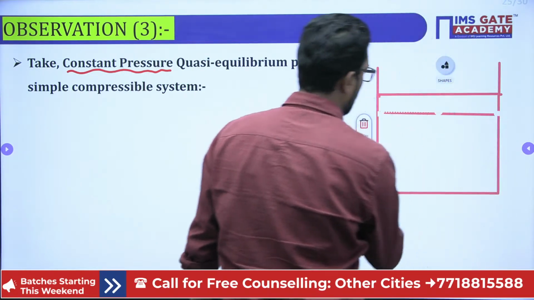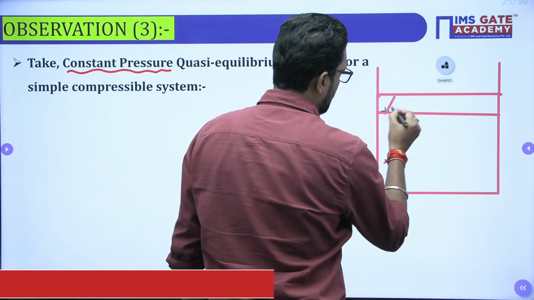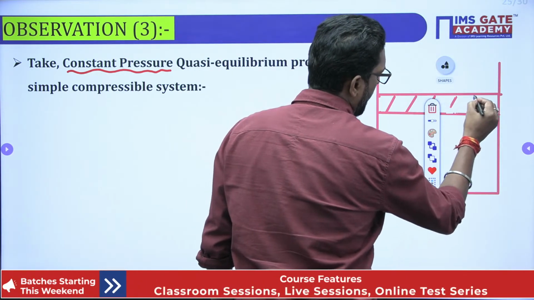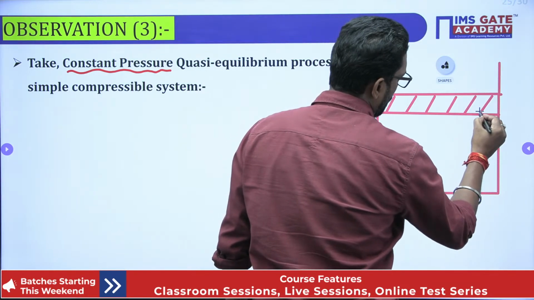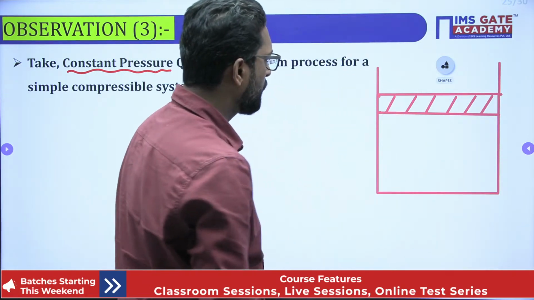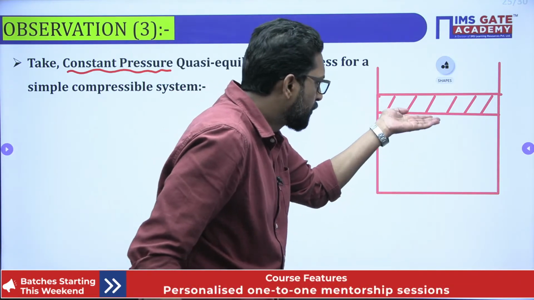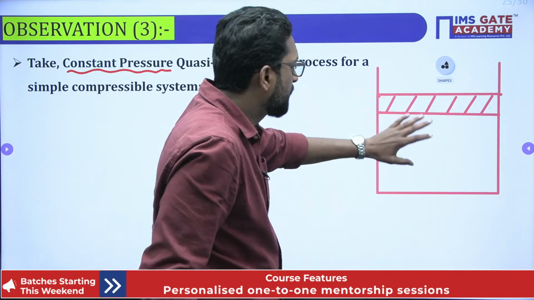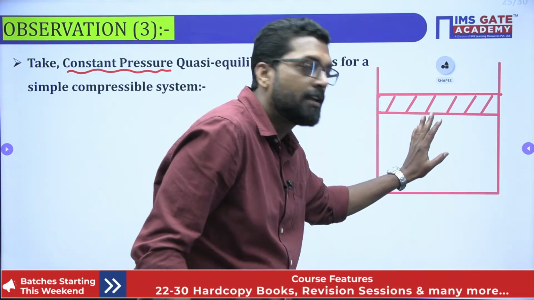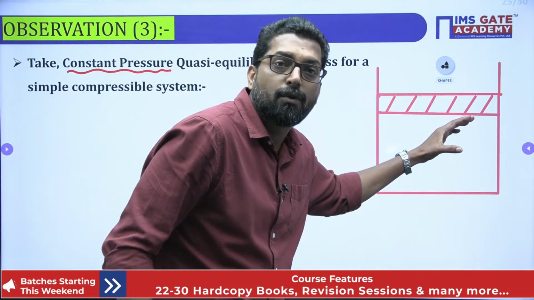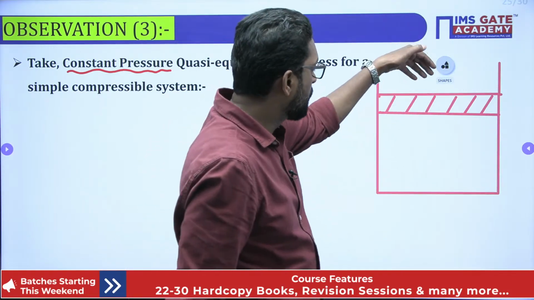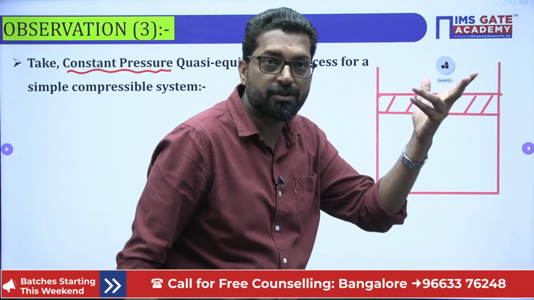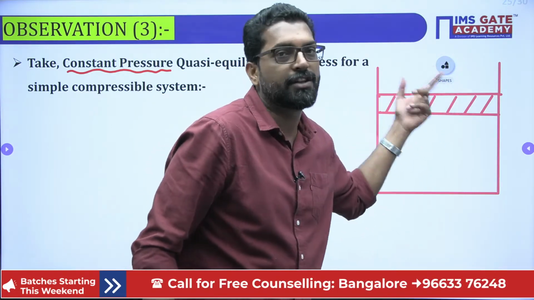This is our piston, which will move at a constant pressure. How will it move at constant pressure? During the movement of the piston, the pressure inside the gas, inside the system, remains constant. Why does the pressure remain constant? Because the resistance pressure is constant. What is the resistance pressure? Atmospheric pressure, which is constant, and the weight of the piston, which is also constant.